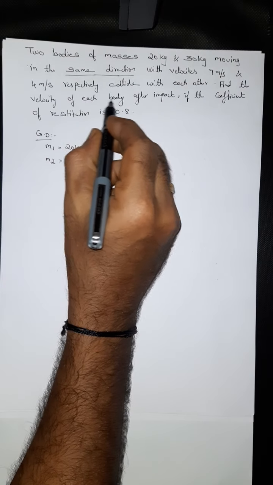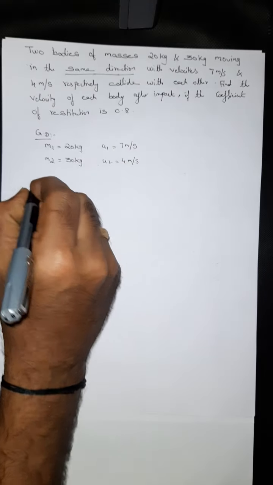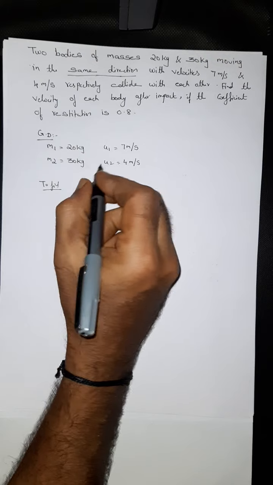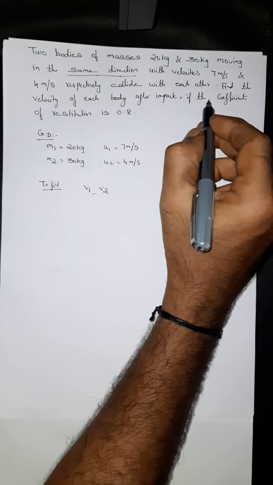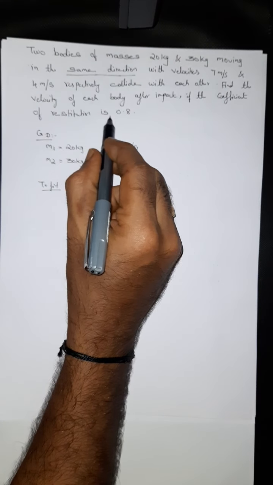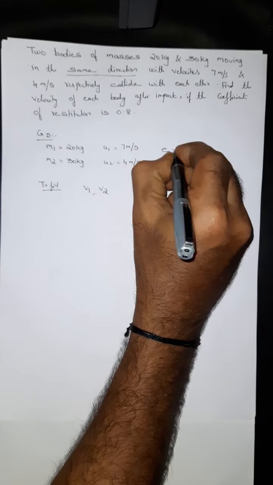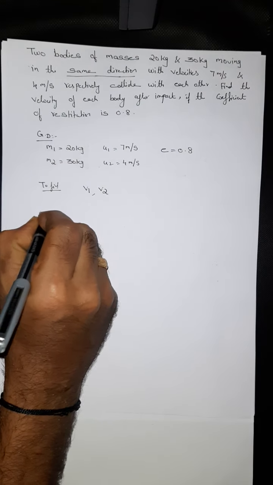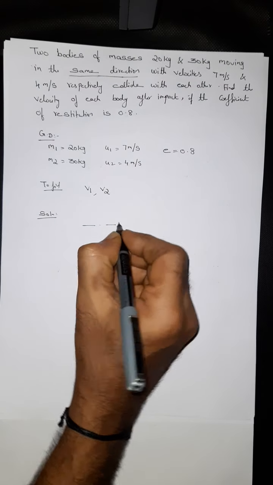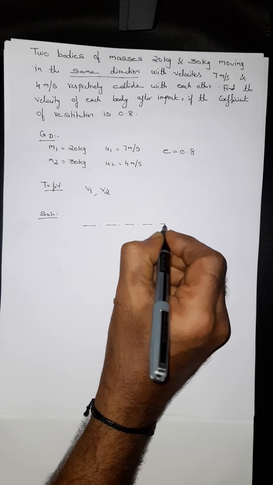That means the impact is direct. Find the velocity of each body after impact, which is nothing but v1, v2, if the coefficient of restitution is 0.8, that means e equal to 0.8. As far as this question is concerned, let me just draw the diagram for a better understanding, so you would be in a position to understand it very clearly.